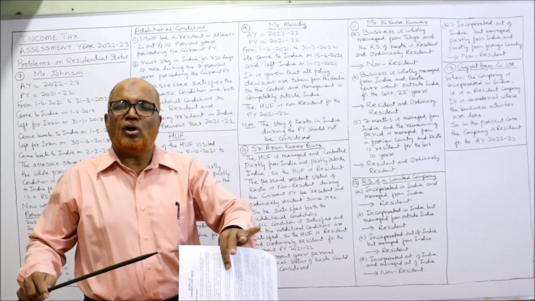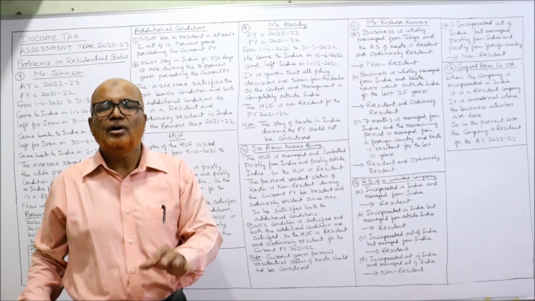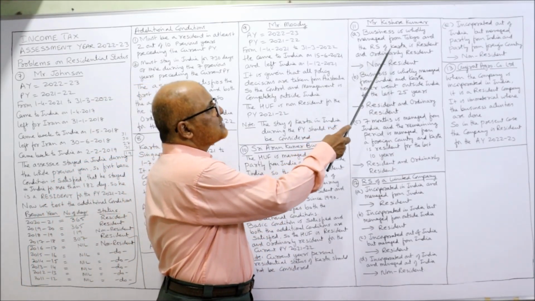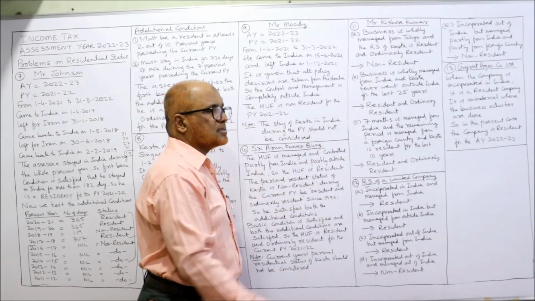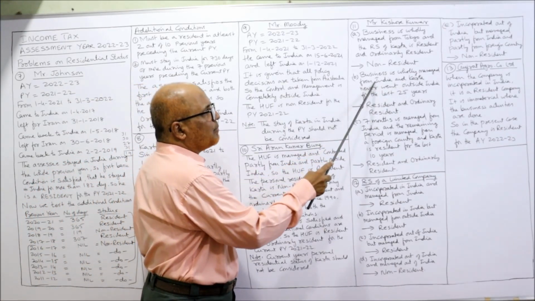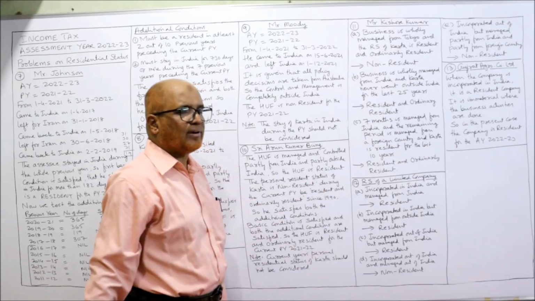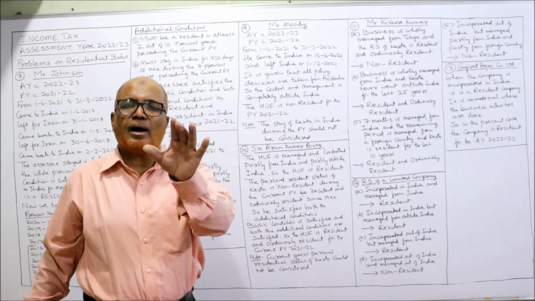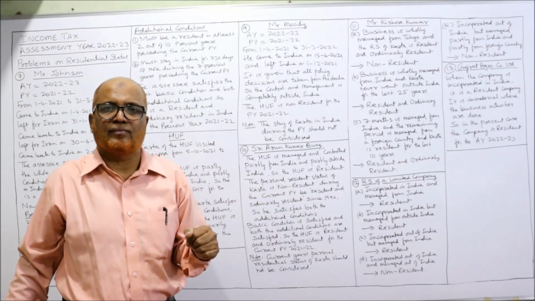Once the HUF is non-resident, we should not check the additional conditions. We don't require the residential status of Karta because it is managed from Tokyo, it's a non-resident. Second, business is wholly managed from India and Karta never went outside India for the last 25 years. Business is completely managed from India, so it is a resident HUF.